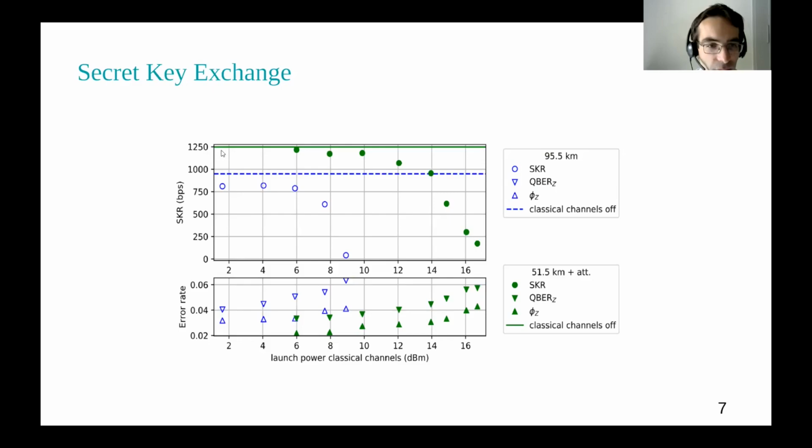Here the interesting thing to note is that if the classical channels are off, the secret key rates are almost the same in the two channels. But if we turn on the classical channels, it turns out that for the channel with the attenuation, we can go to 16.7 dBm instead of only 8.9. The reason for this is that the additional attenuation has roughly the same loss for 1550 and 1310, which is obviously not the case for the single mode fiber.